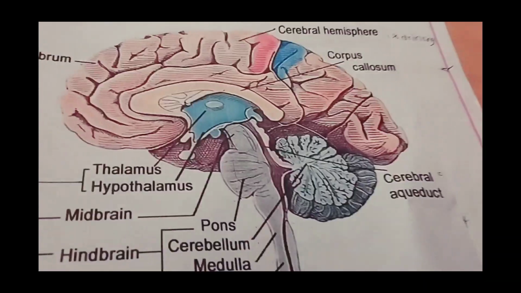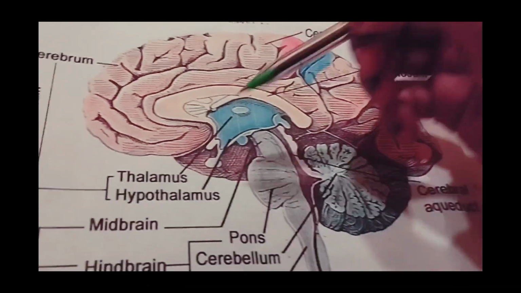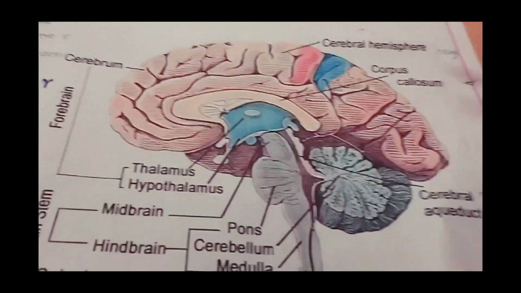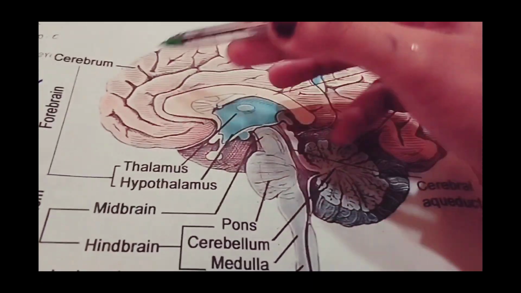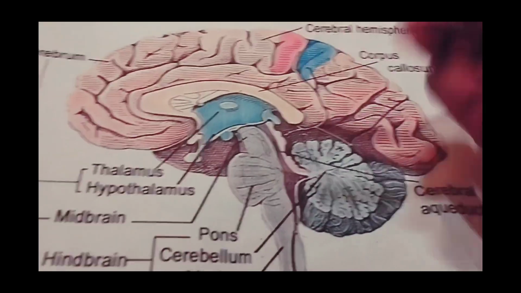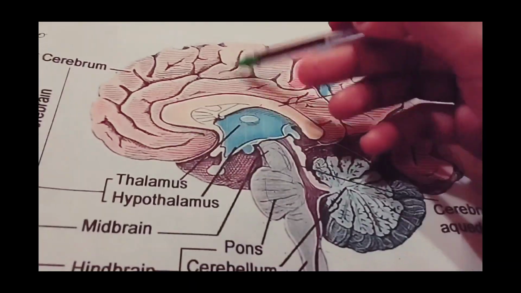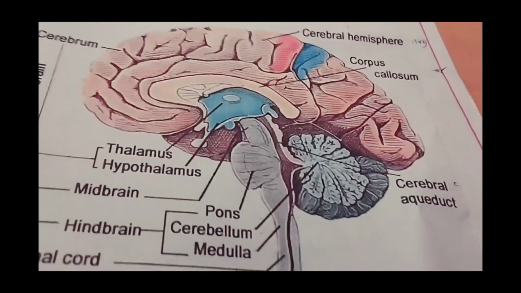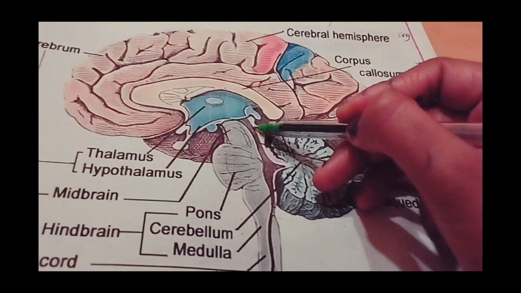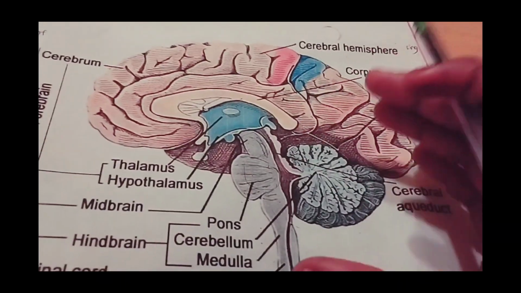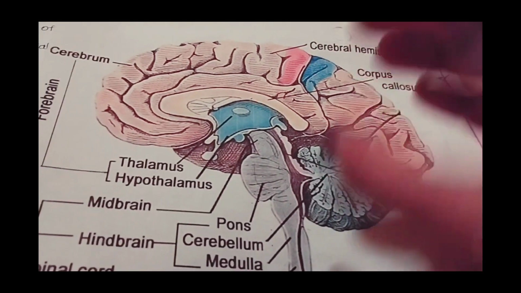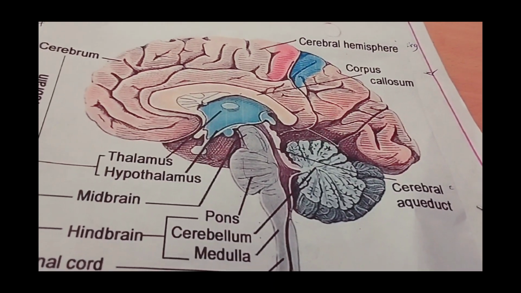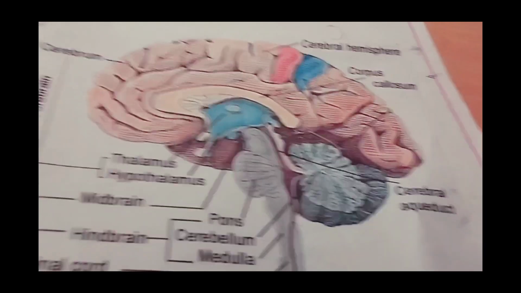The cerebral cortex is referred to as gray matter due to its grayish appearance, because the neuron cell bodies are concentrated here. In cell bodies the myelin is absent, so the color will be gray. The nuclei are present. What is nuclei? A group of cell bodies in CNS. So the nuclei are present here and it gives gray matter, whereas the medulla is white in color because all the myelinated axons are concentrated there. Remember, in the brain gray matter is towards the periphery and white matter is towards the center. In the spinal cord the gray matter is towards the center and white matter is towards the periphery. This is an important point.